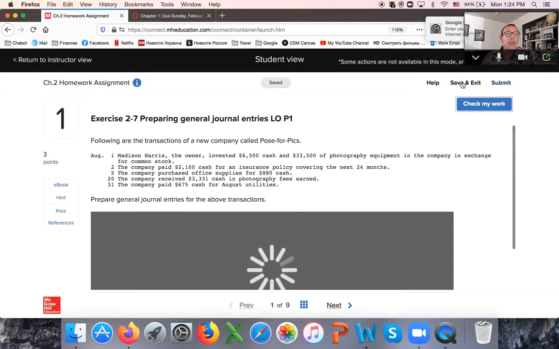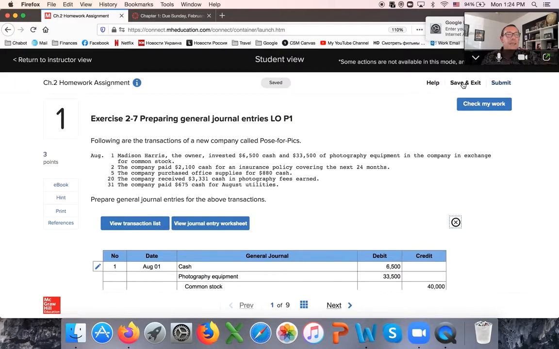Now, guys, you can save and exit right here as many times as you want before the deadline. Do not click on submit unless you're done. If you by mistake click on submit, that's it. The system thinks you've used your one attempt. I cannot let you back into the homework. I would have to reset it for you and you have to start from the beginning.